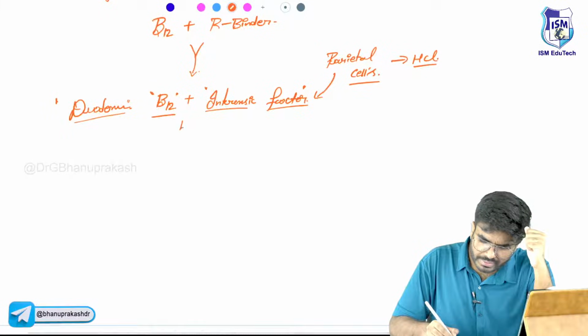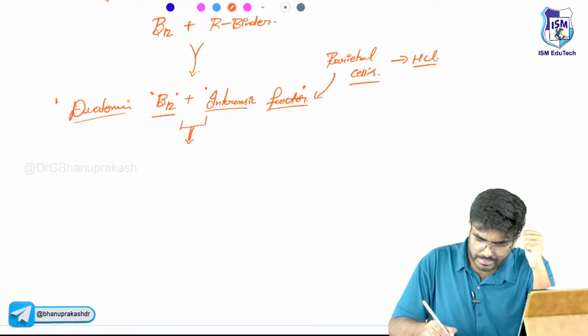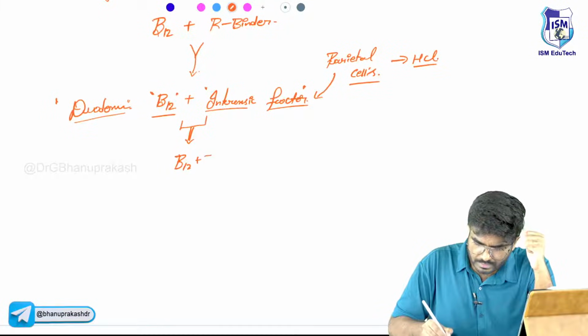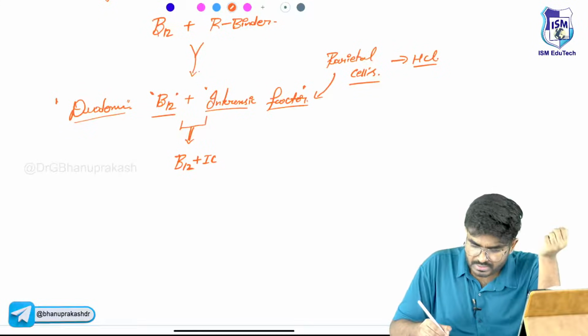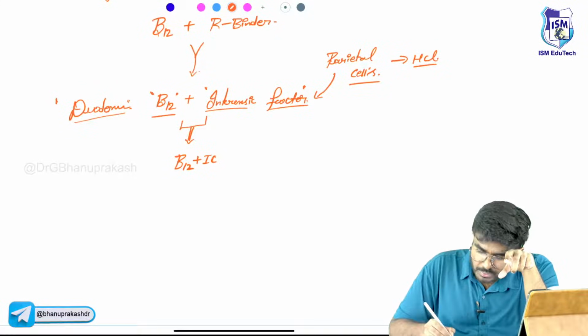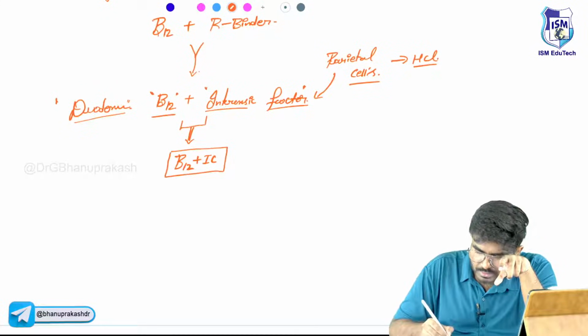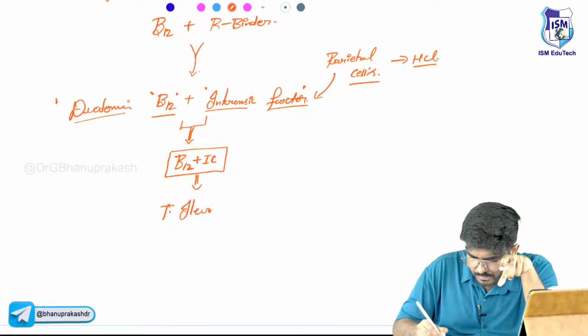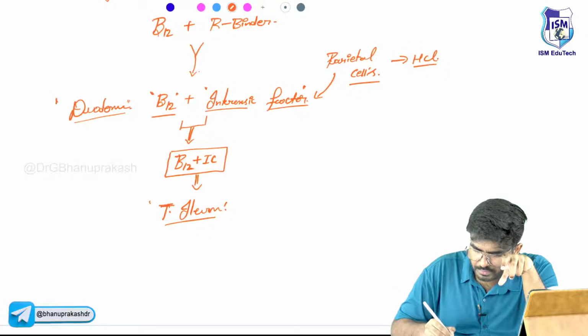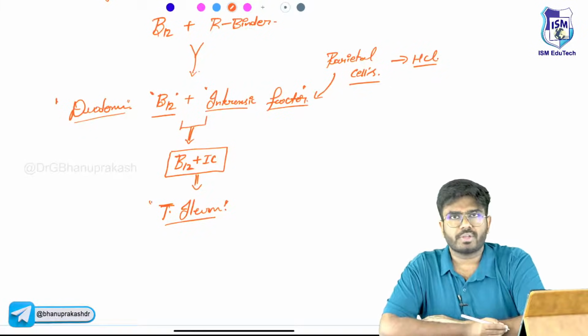Now this vitamin B12 intrinsic factor complex, only B12 is absorbed, along with intrinsic factor. Now this complex is going to be absorbed where? In the terminal ileum. In the terminal ileum, vitamin B12 is absorbed. This is something normal.